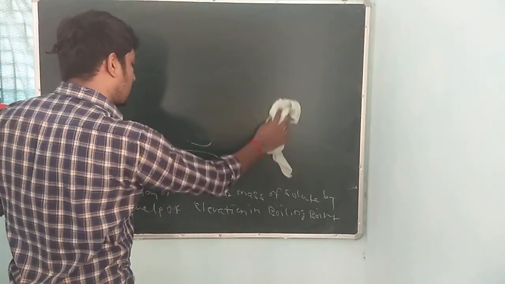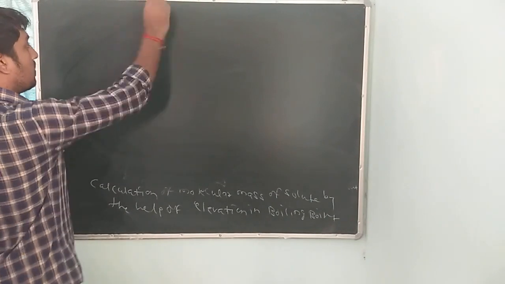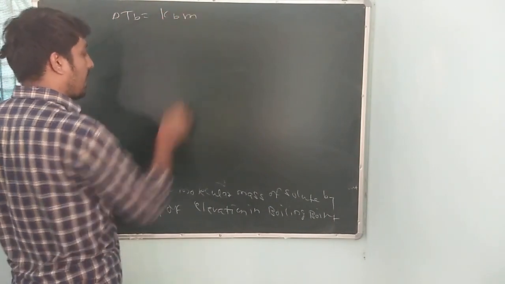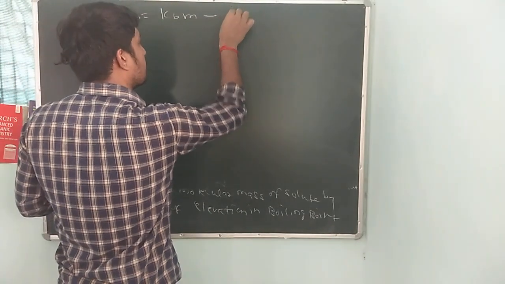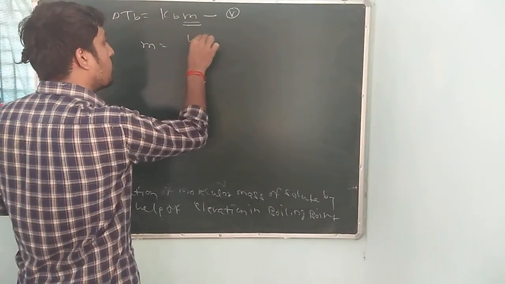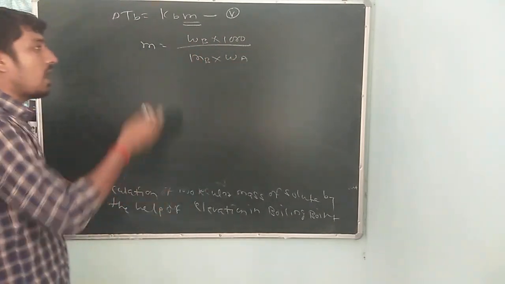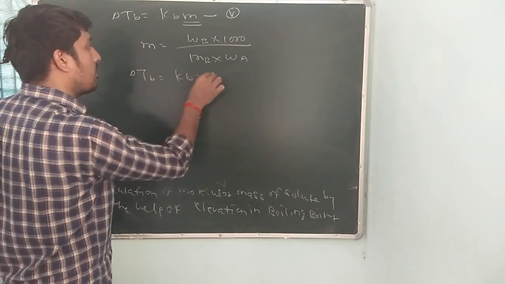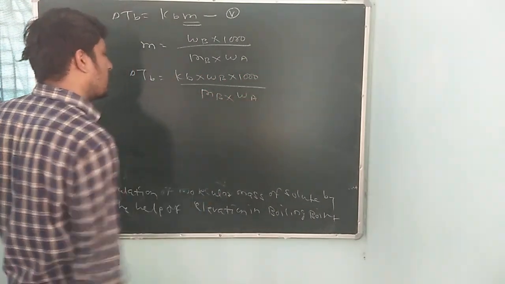Okay, so the new derivation starts from here, and all the derivations are connected with each other. So first you write the derivation of elevation in boiling point: del Tb is equal to Kb m. And you write that as equation number 5. And what is the value of m, the molality? The value is Wb into 1000 upon Mb into Wa. Now you put the value of m in equation number 5: del Tb is equal to Kb into Wb into 1000 upon Mb into Wa.